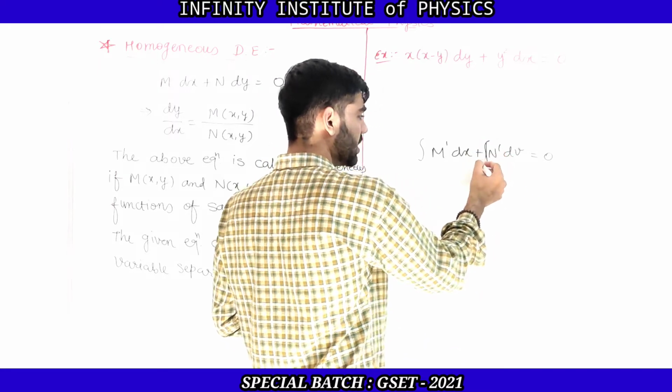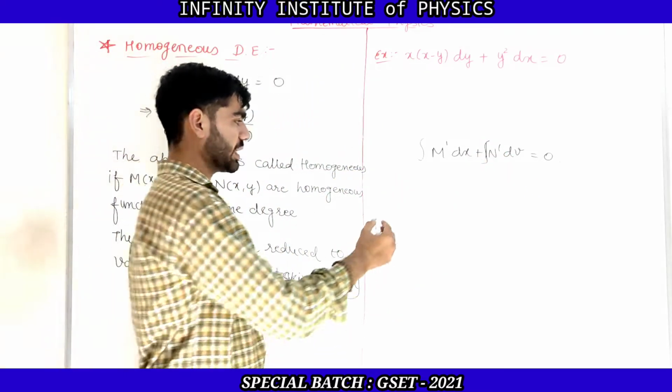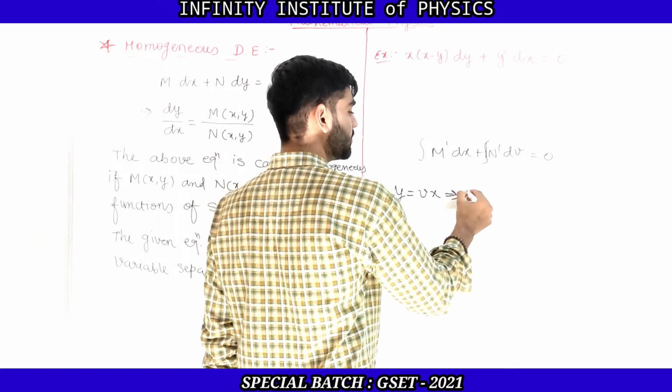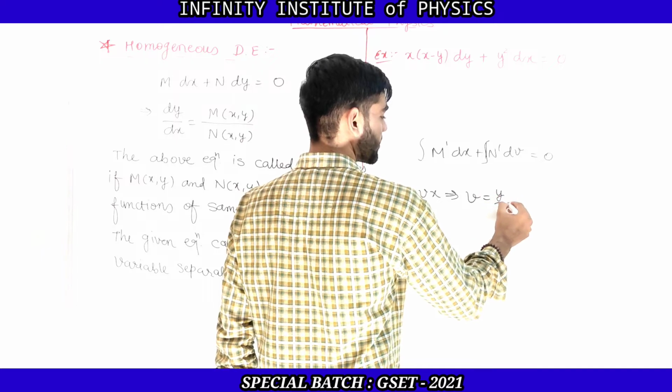But we have considered that y is equal to vx. So let us make v the subject, then v will be y by x.